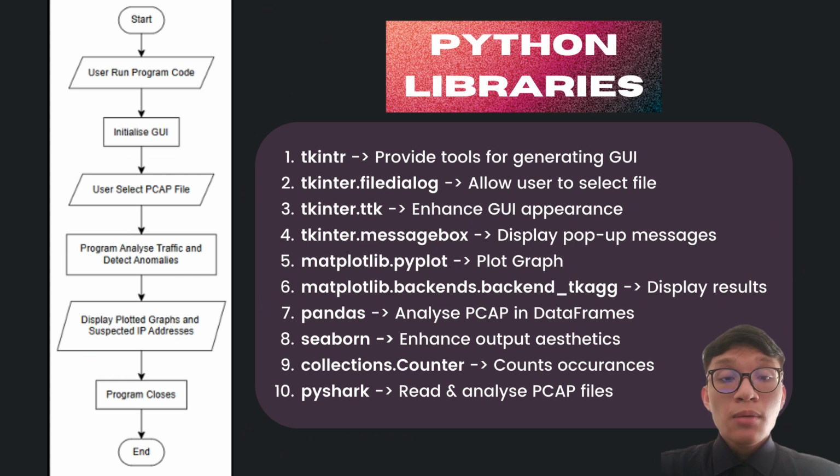Next, this is the proposed flowchart for the network traffic analyzer that we created. And this is the list of Python libraries that we use. Starting with the first one, Tkinter, for providing tools for generating GUI. The second one is tkinter.filedialog to allow the user to select a file. The third one is tkinter.ttk to enhance GUI appearance.